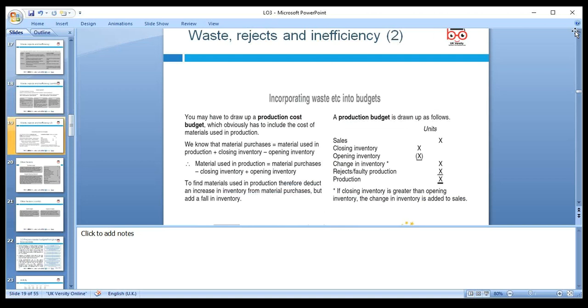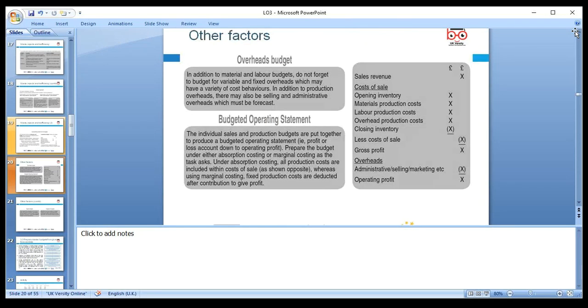So we can find how many labor hours and how much material we need. Incorporating this into the sales, we look at the sales plus closing inventory minus opening inventory when we make the budget. So the change in inventory, and then rejected or faulty units, and we can find how much we need to produce.